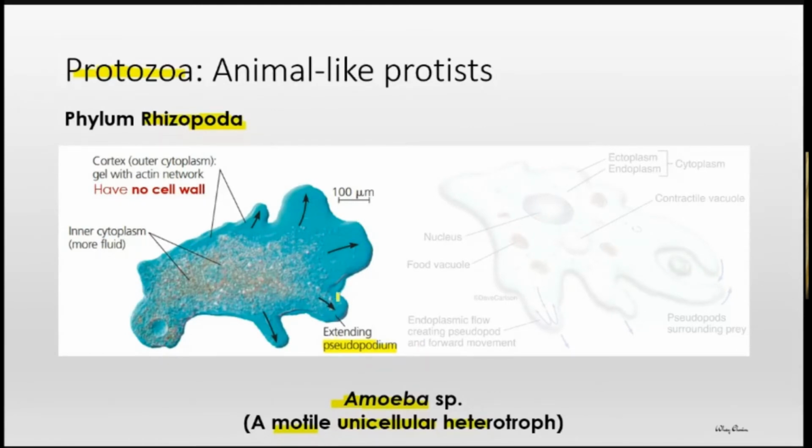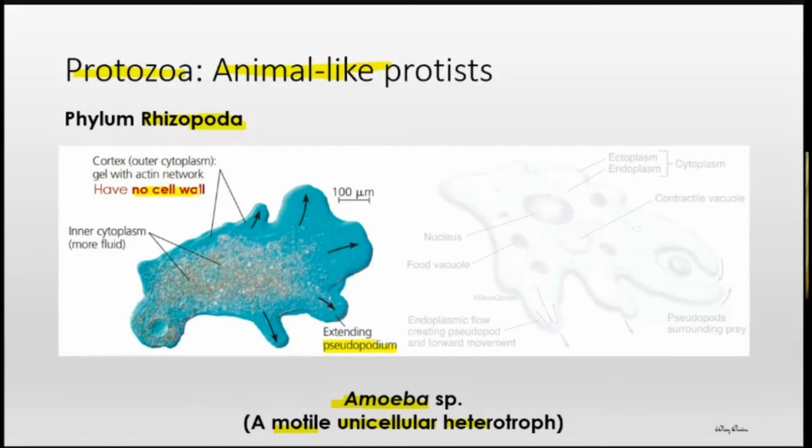Because the structure, this podium atau kaki ini, dia bukan permanent punya. Okay, they will be formed when the cytoplasmic content extend. Okay, cytoplasm punya kandungan itu seolah-olah macam jelly-like structure. They are able to extend, push the membrane of the cell to form a pseudopodium. Okay. This is why I say they are animal-like because they have no cell wall.